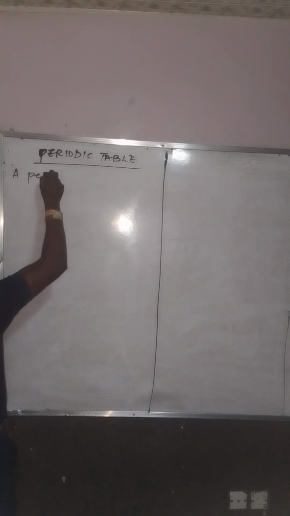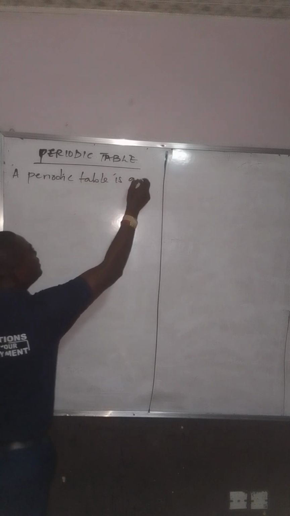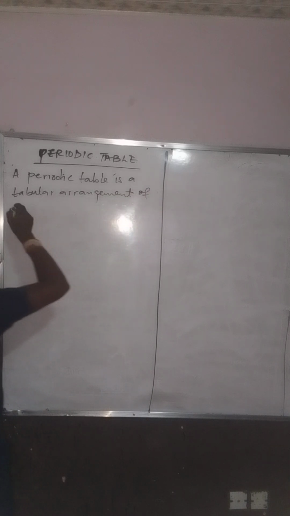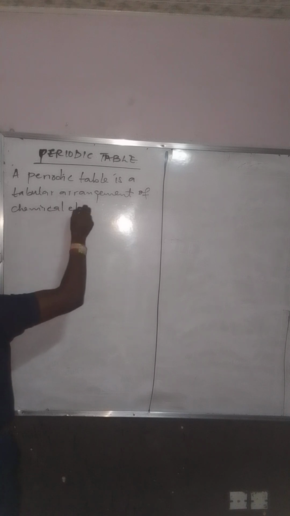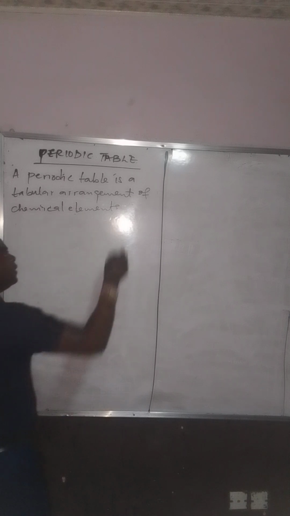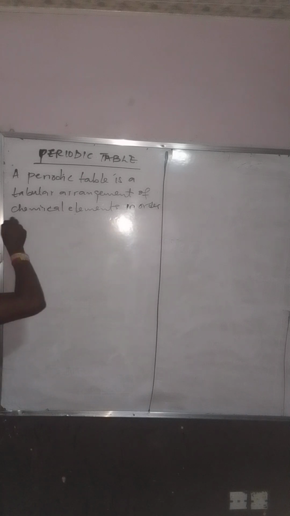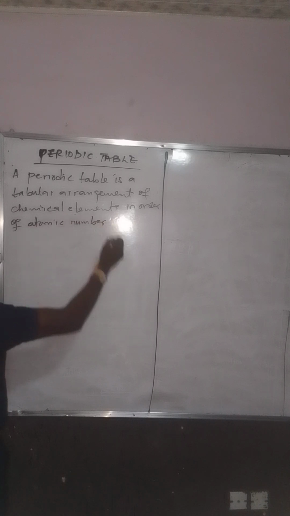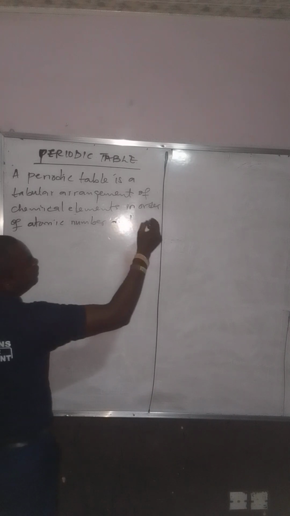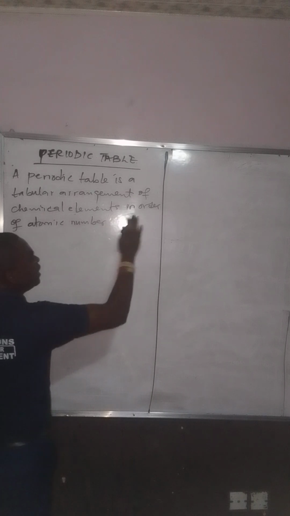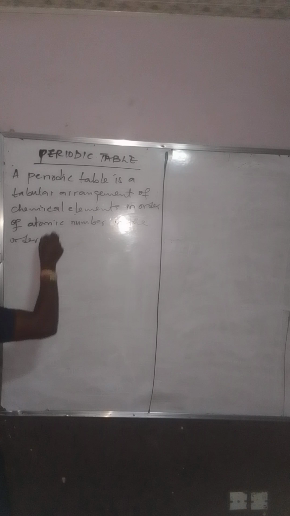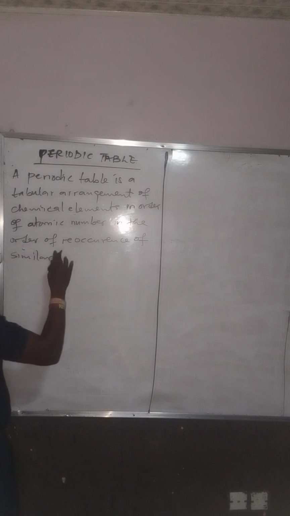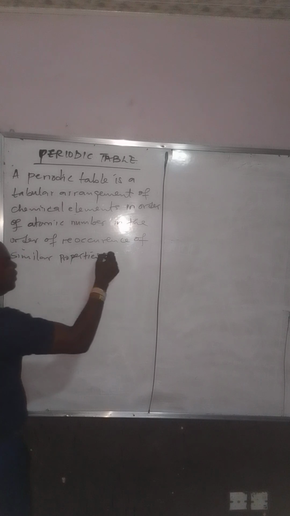A periodic table is a tabular arrangement of chemical elements in order of atomic number, and in order of reoccurrence of similar properties at intervals.